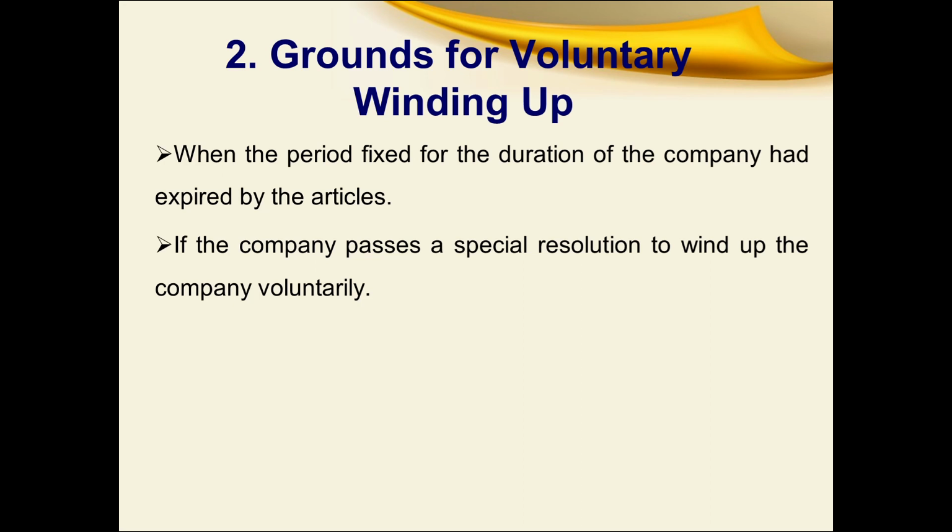Then the second way of winding up is voluntary winding up. In this there are two grounds for voluntary winding up. The first ground is when the fixed period for the duration of the company has expired by the articles of association, then they move for voluntary winding up. The next ground is, if the company passes a special resolution to wind up the company voluntarily.